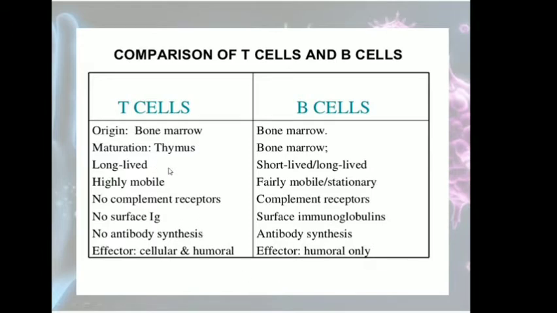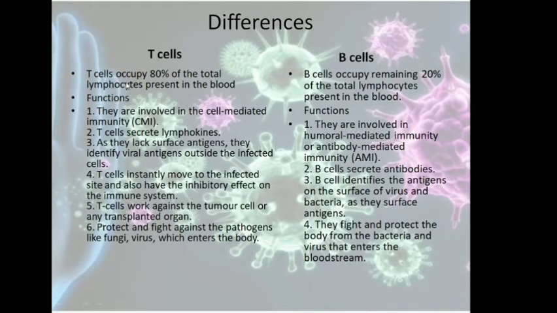T cell immunity is basically called cellular immunity. B cells function mostly in the blood, so this is known as humoral immunity. T cells occupy about 80% of the total lymphocytes present in the blood, while B cells the remaining 20%. The immunity provided by the T cell is known as cell-mediated immunity, CMI. The immunity provided by the B cells is known as humoral immunity or antibody-mediated immunity, AMI.